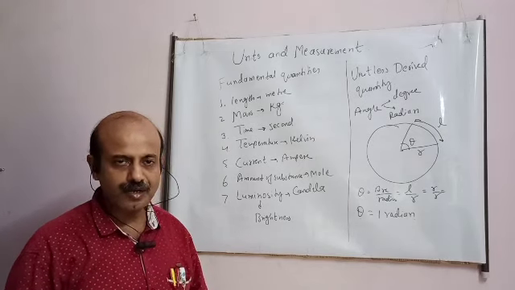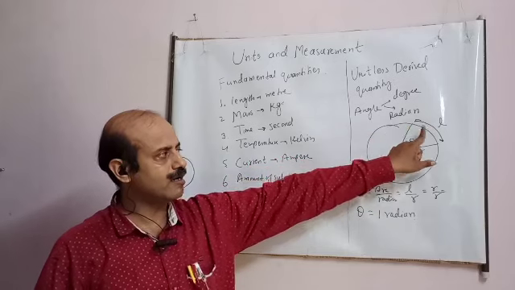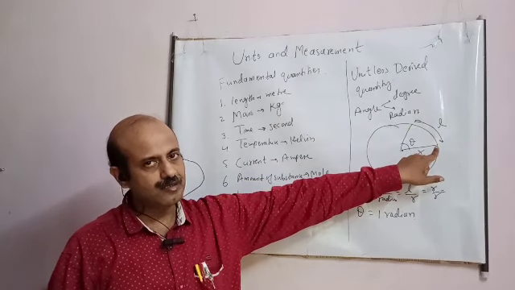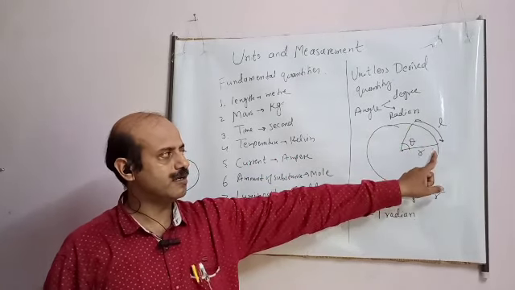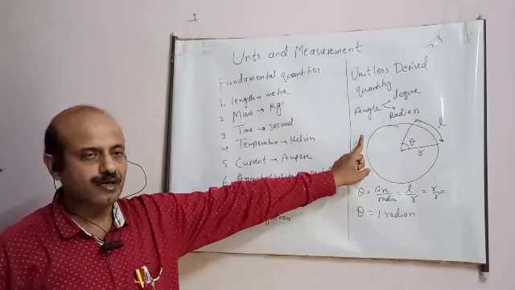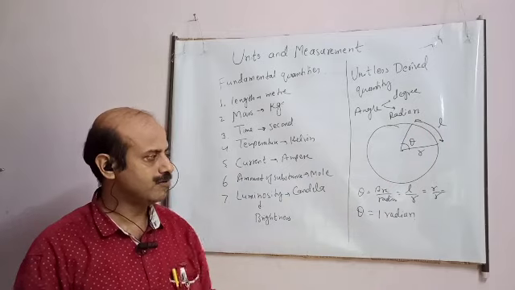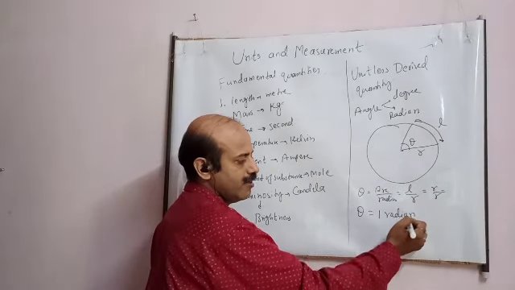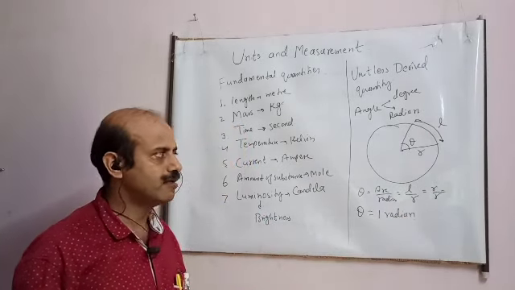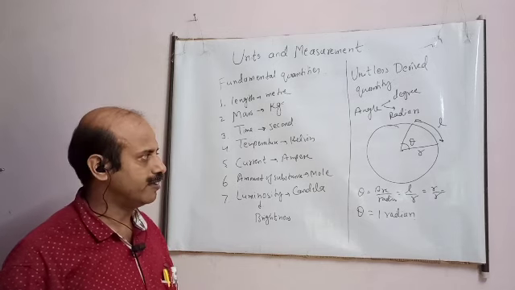How much is 1 radian? It is the angle subtended by an arc whose length is equal to the radius of the circle. That is 1 radian, student.